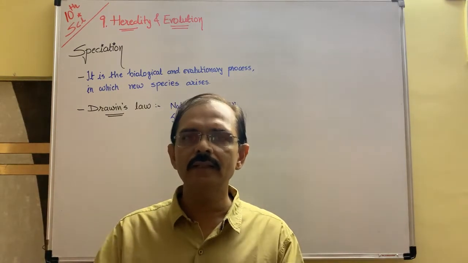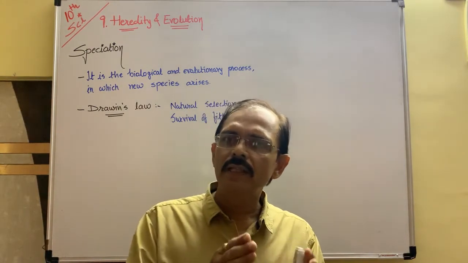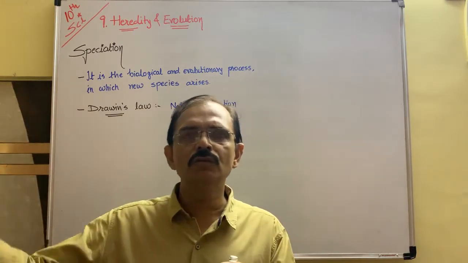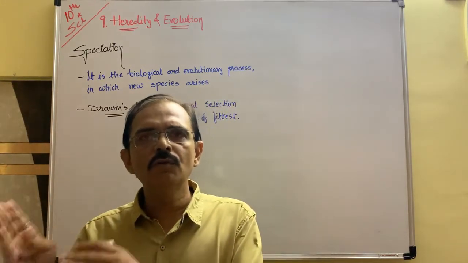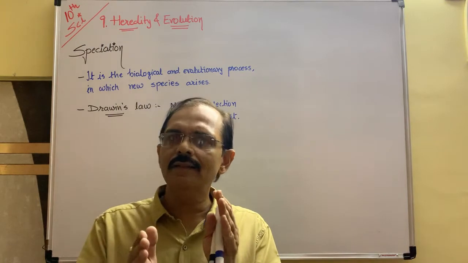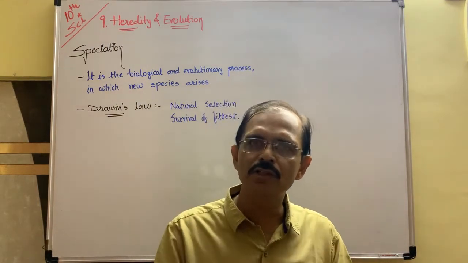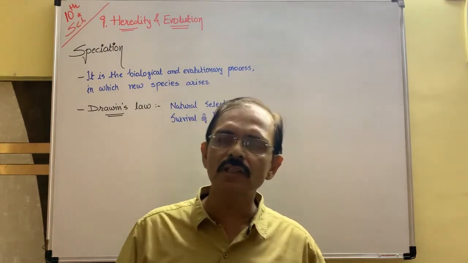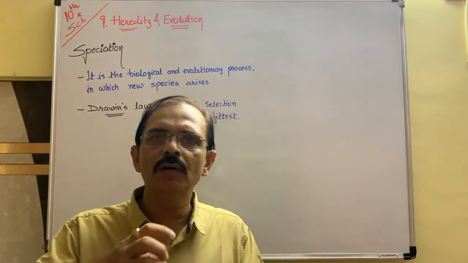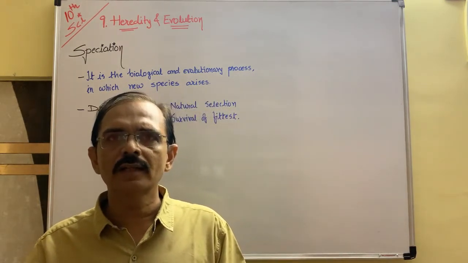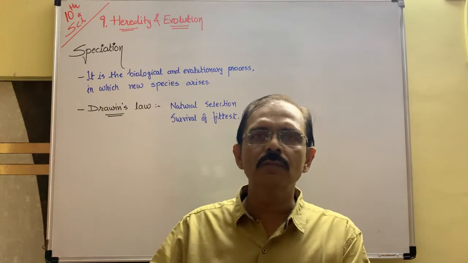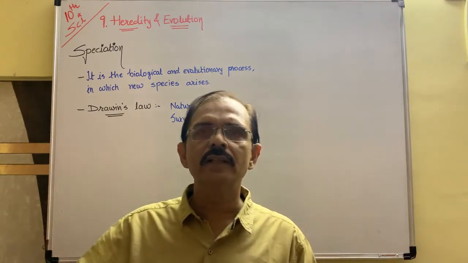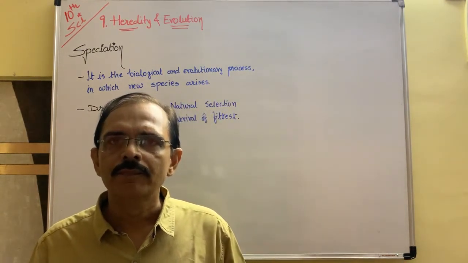If they survive very easily, then the beetles do not move from one region to another. If they do not move, then they crossbreed with each other in the same region. Then the same type of special characteristics or traits pass on from generation to generation. So it creates a survival problem.